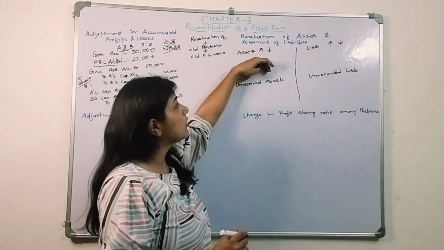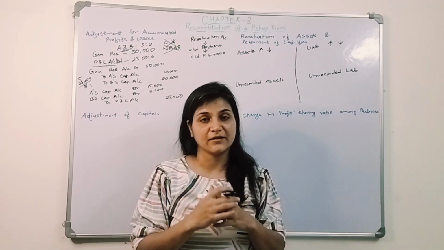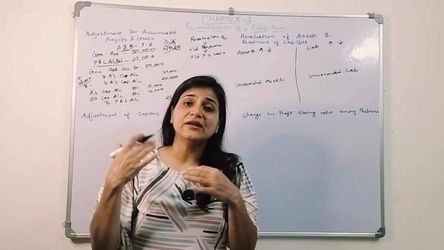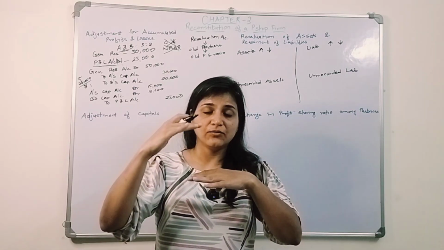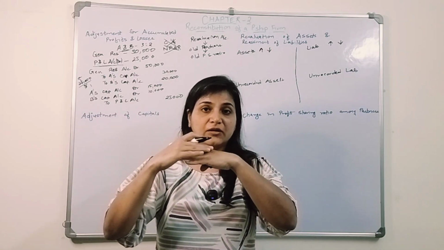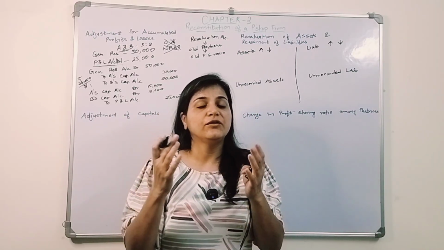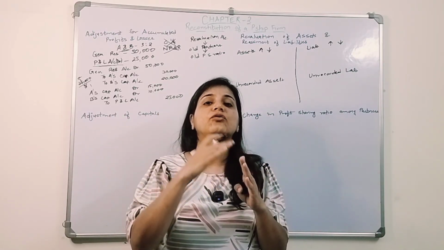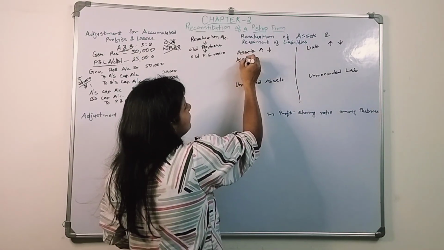Now when we talk about assets, let's say there was an increase in the value of a certain asset. When there is an increase in the value of an asset, we need to increase its value. Assets will be shown at a higher price, at the current price. So when we increase the value of an asset, we debit it.